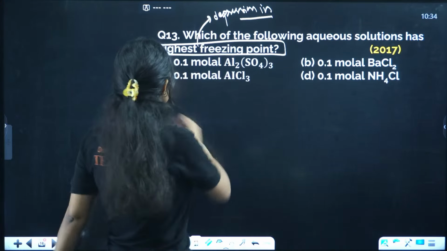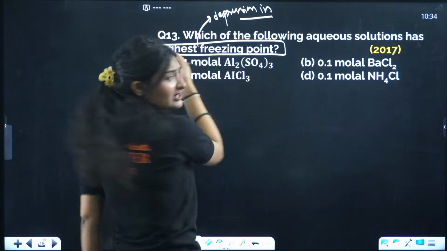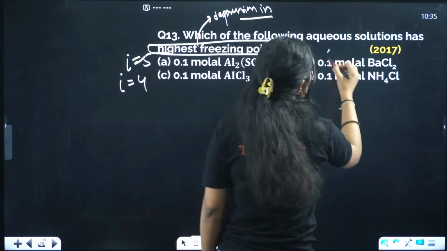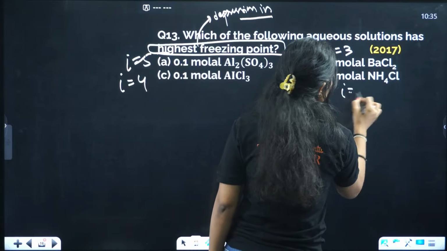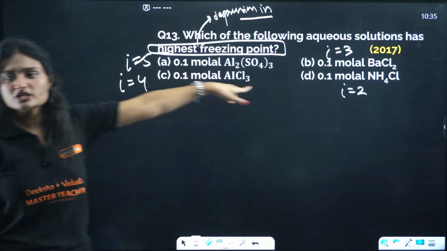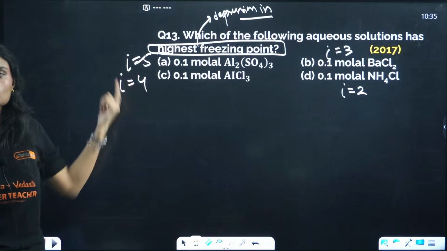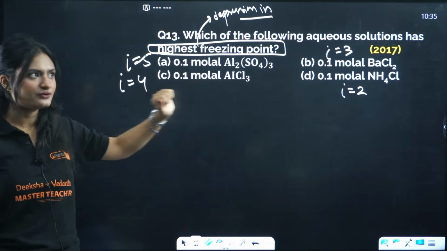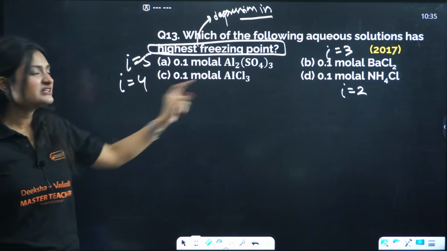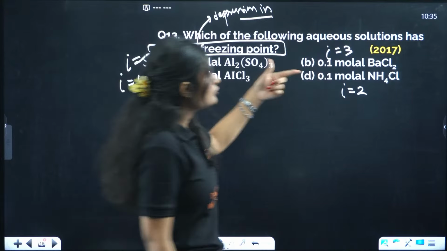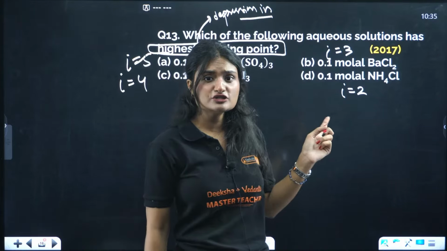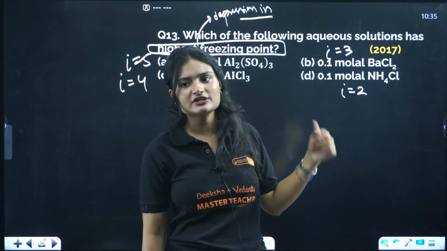Again, we are calculating the Van 't Hoff factor. Is it clear? For Al2(SO4)3 we have 5: 2 Al3+ and 3 SO4 2-. For AlCl3 we have 4: Al3+ and 3 Cl-. For BaCl2, Ba2+ and 2 Cl-. For NH4Cl, we have NH4+ and Cl-, that means 2.